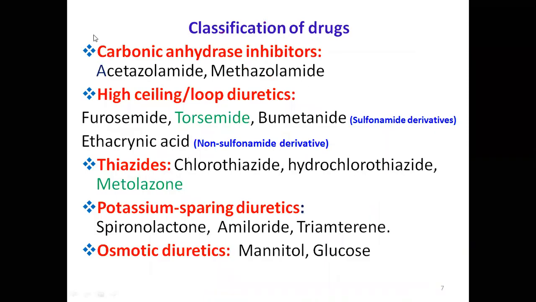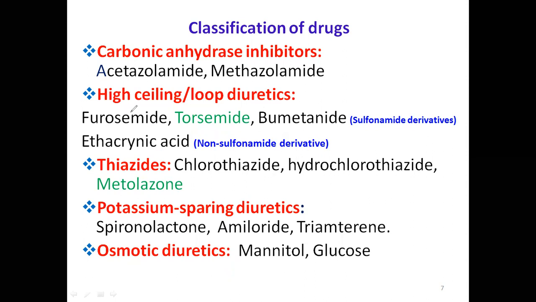So, classification of drugs. Carbonic anhydrase inhibitors. What are the examples? Acetazolamide, methazolamide. Then high ceiling or loop diuretics.